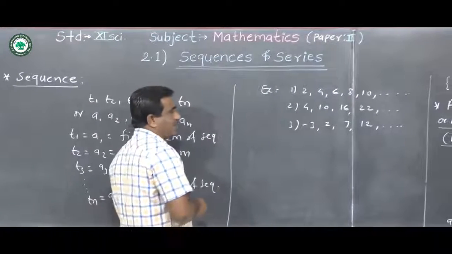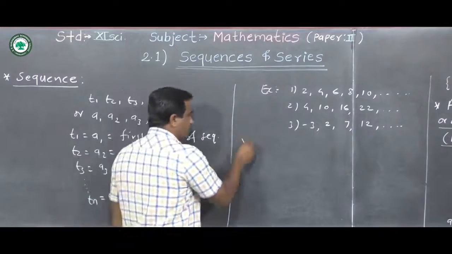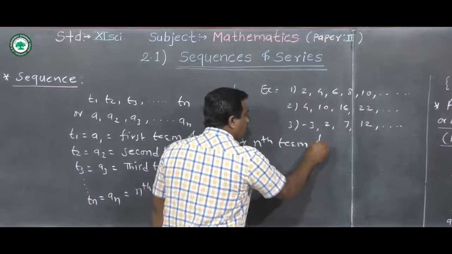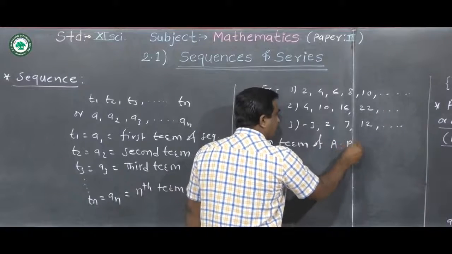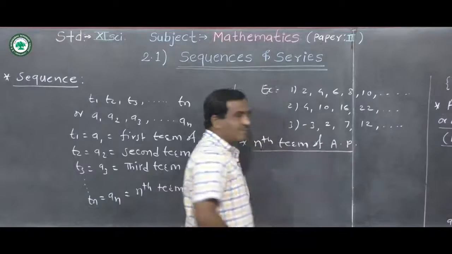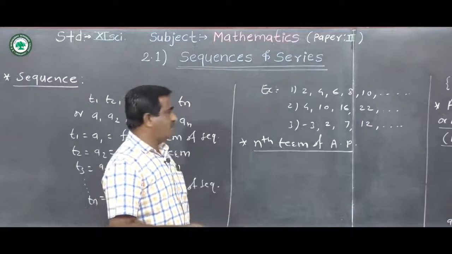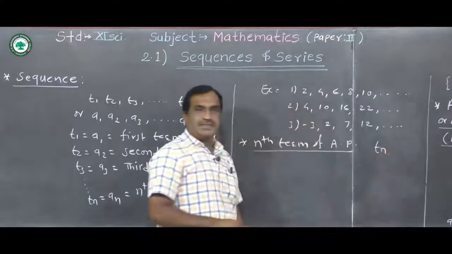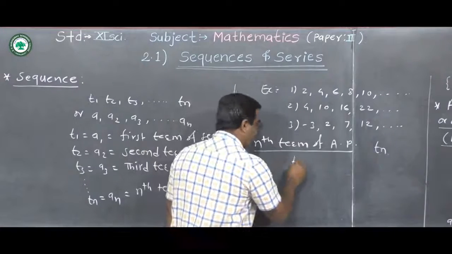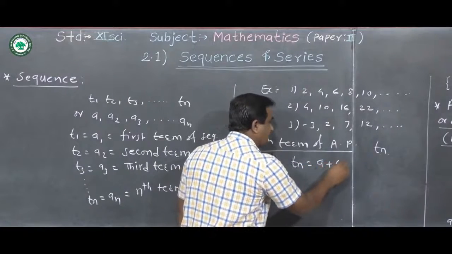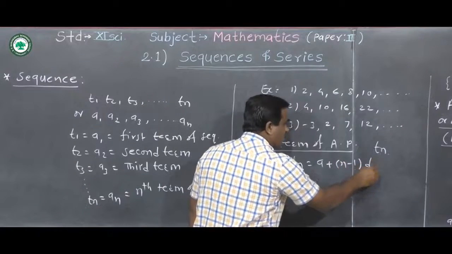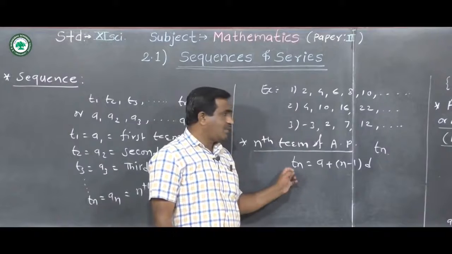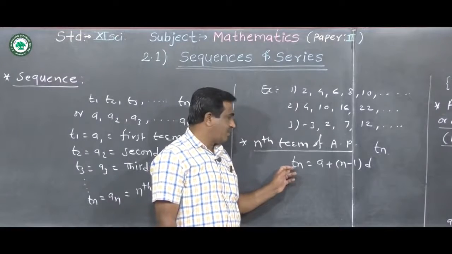And this nth term of arithmetic progression is denoted by Tn, and this is defined by Tn is equal to a plus n minus 1 into d. This is the nth term of arithmetic progression.